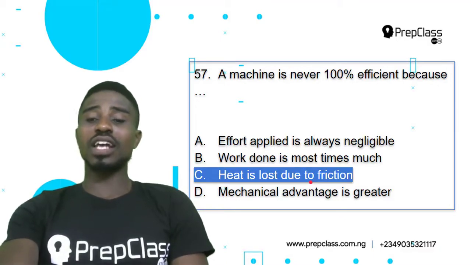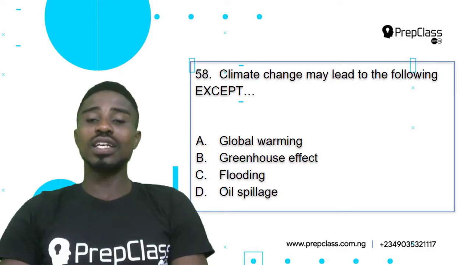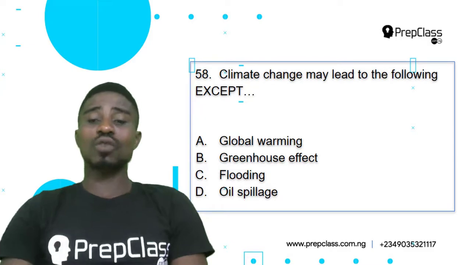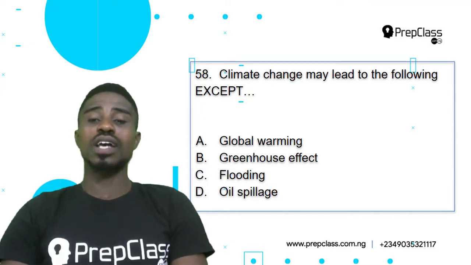Alright, let's look at the next question. Question 58. Climate change may lead to the following except A. Global warming, B. Greenhouse effect, C. Flooding, D. Oil spillage. So for us to carefully select the correct answer, we need to look at all of the options and see which one best answers our question.